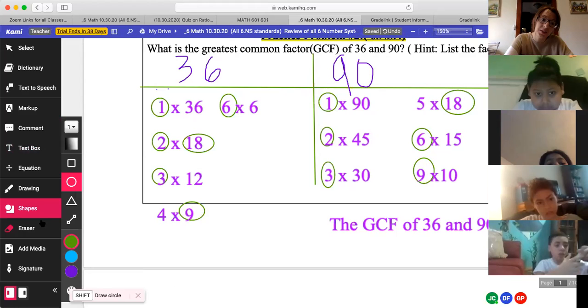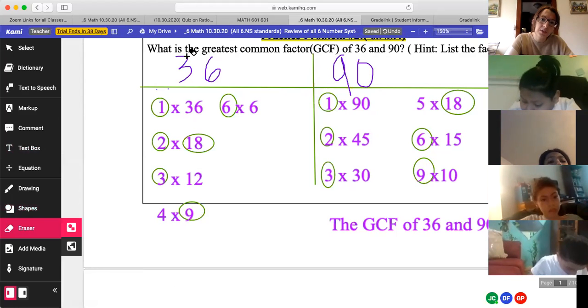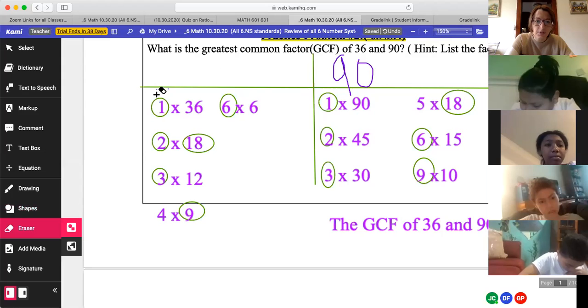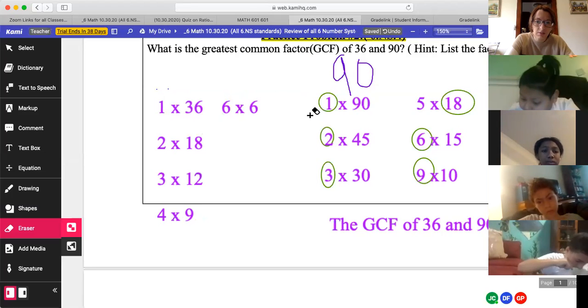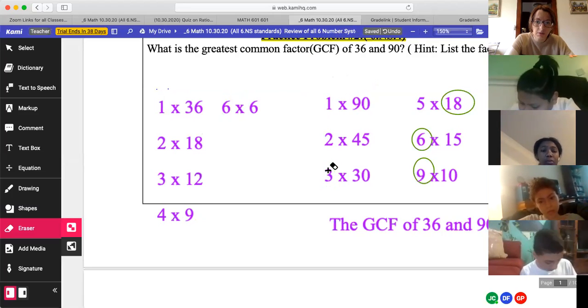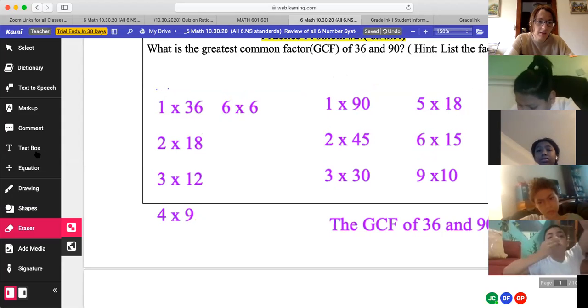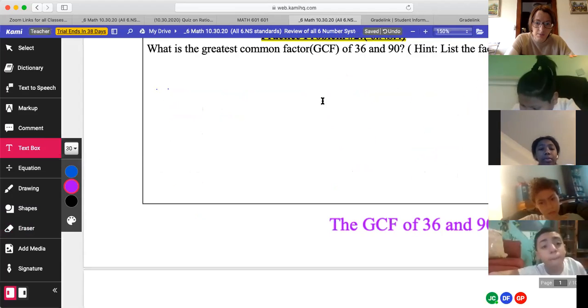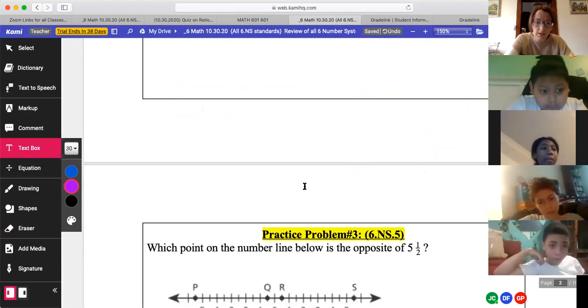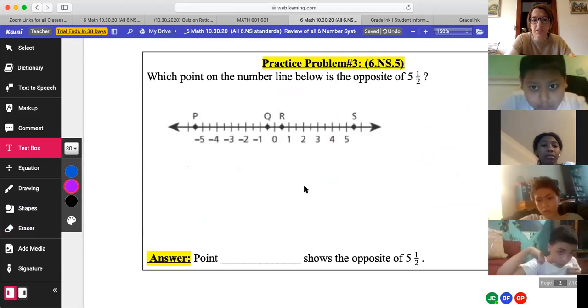Don't be that person. Okay, I'm going to start at the top and erase 36. I'm going to start erasing the circles. I'm going to erase the line, the numbers, and then the rest of what I have is all text box. All right, moving on to number 3. Number 3, I think that was Nia, right?